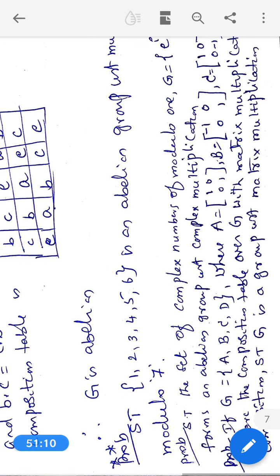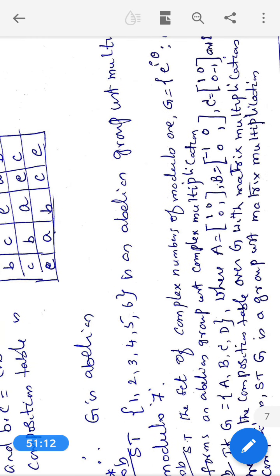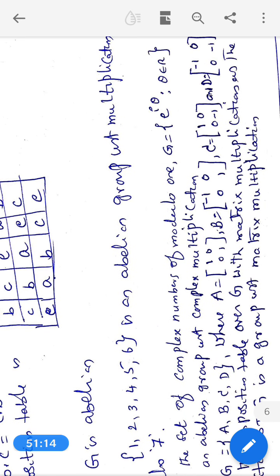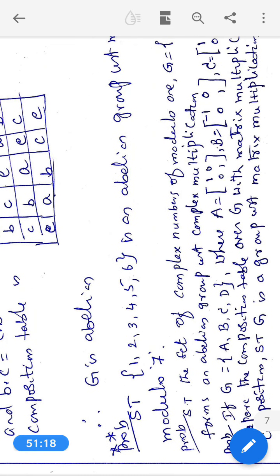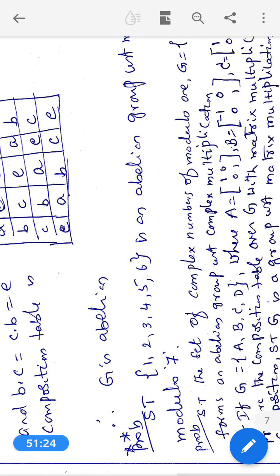Prepare the composition table over G with matrix multiplication as the composition, and show that G is a group with respect to multiplication. So, all the problems in this first unit have been done.